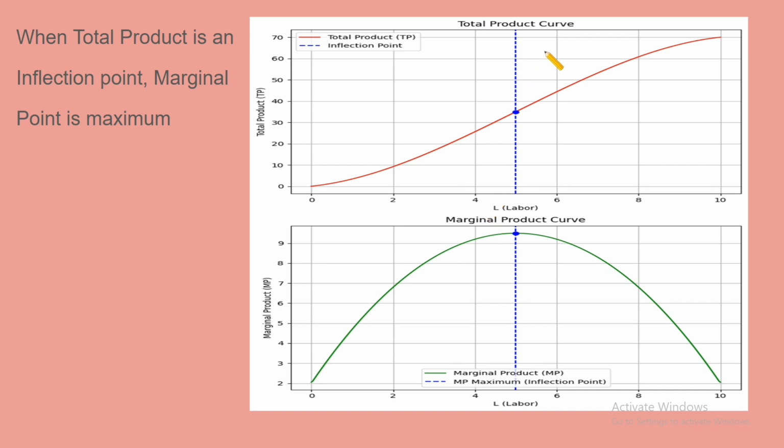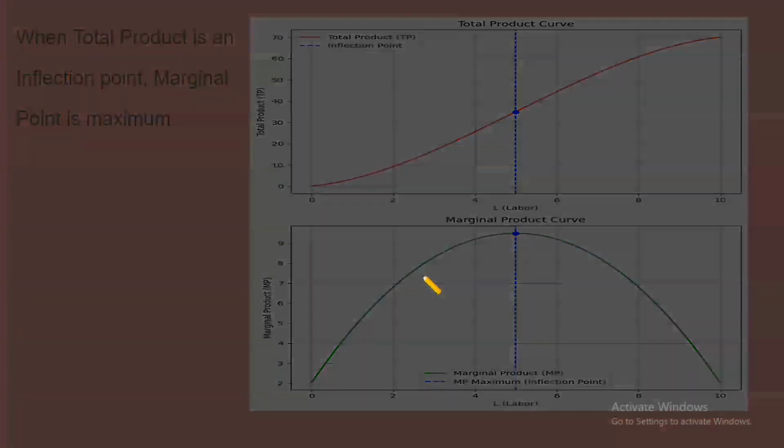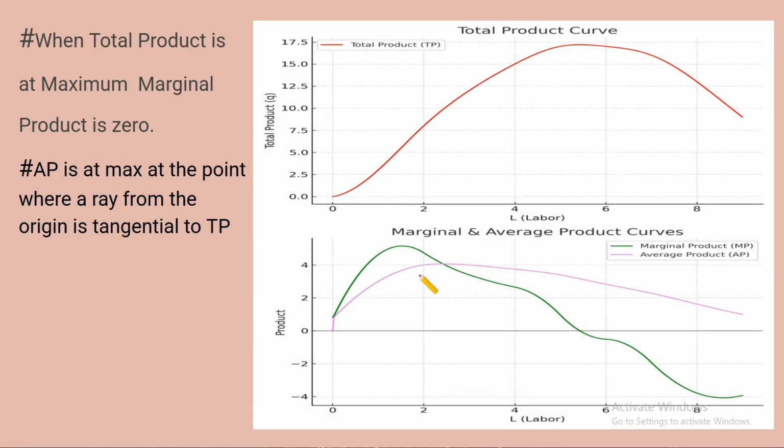Now these are two graphs, the total product curve and the marginal product curve. If you observe this graph, when total product is at the inflection point, marginal product is at its highest. When total product is maximum, marginal product is 0, and AP is at its maximum where a ray from the origin is tangential to TP.